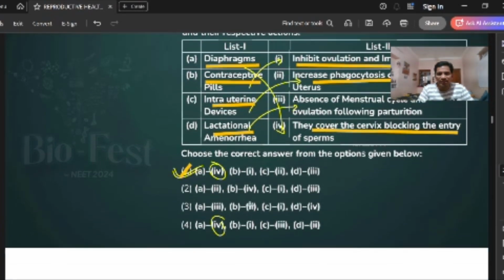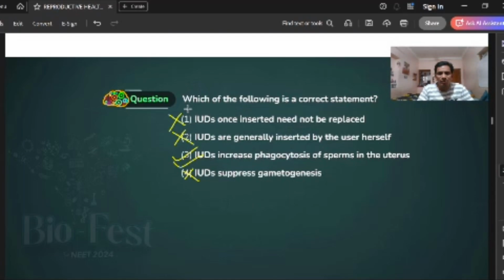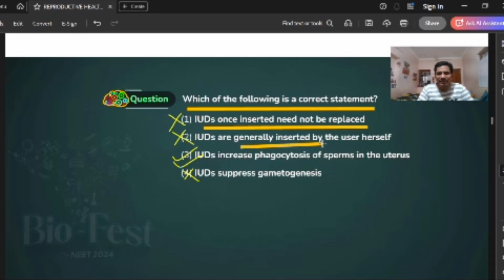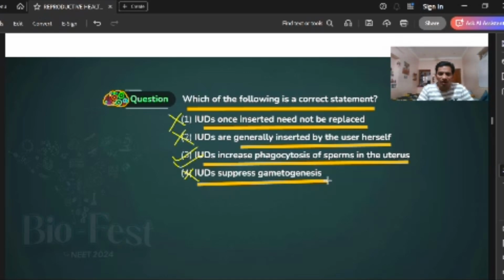Next, one more objective question. Which of the following is a correct statement? IUDs once inserted need not be replaced. Wrong, we can replace them, right? These are generally inserted by the user herself. No, an expert nurse or doctor is required, right? Increase the phagocytosis of sperm in the uterus. What we discussed previously, this is the non-medicated kind, right? These suppress the gametes. Wrong. That's why the third one is the answer. Got it?